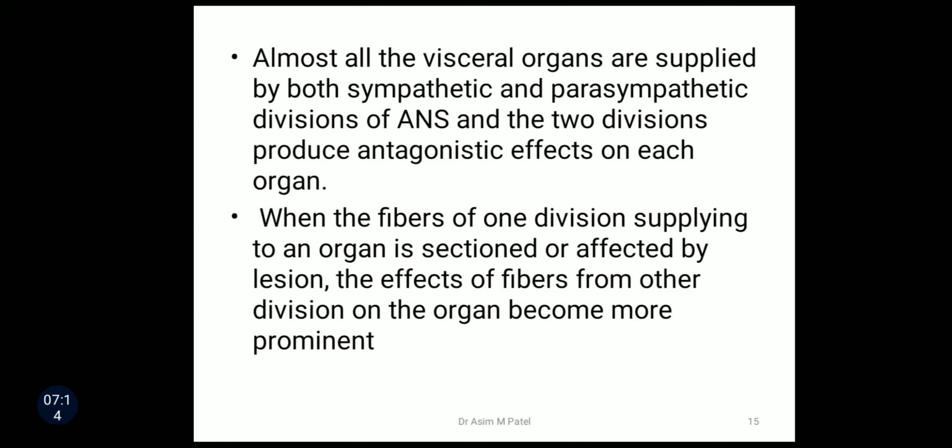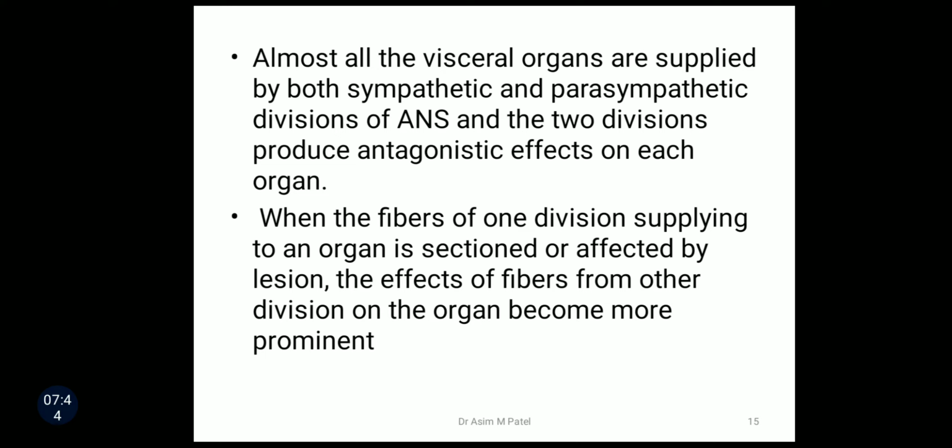When the fibers of one division supplying an organ are sectioned or affected by lesion, the effects of fibers from the other division on the organ become more prominent. If one division is affected, then what happens? For example, parasympathetic division is increasing the secretion and sympathetic division is decreasing the secretion.